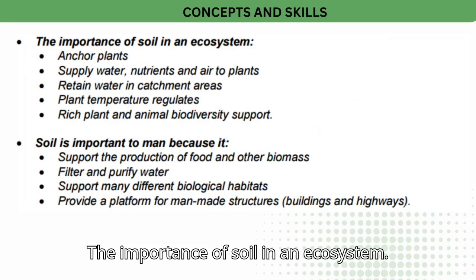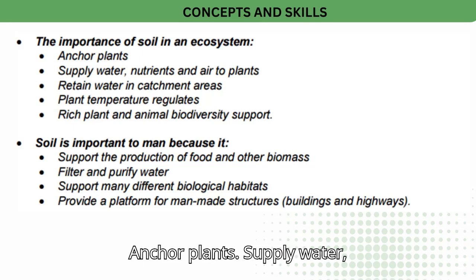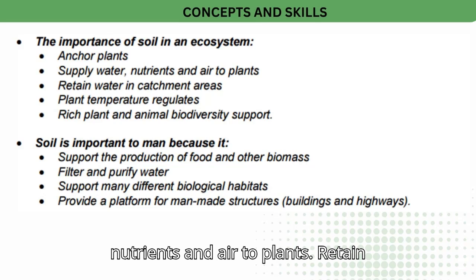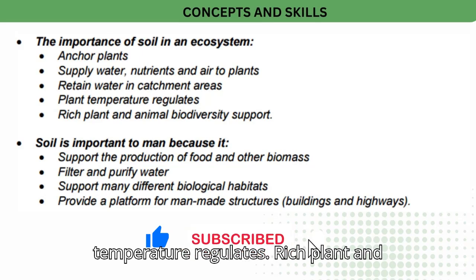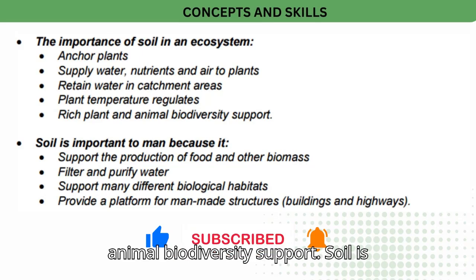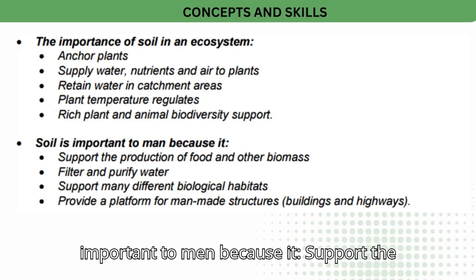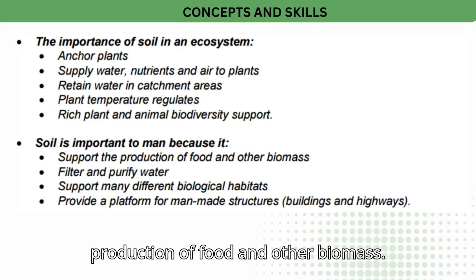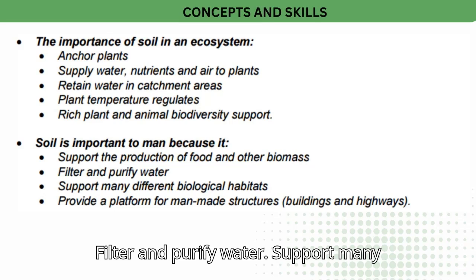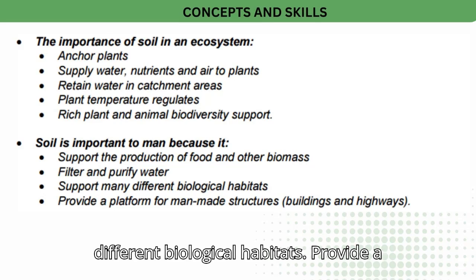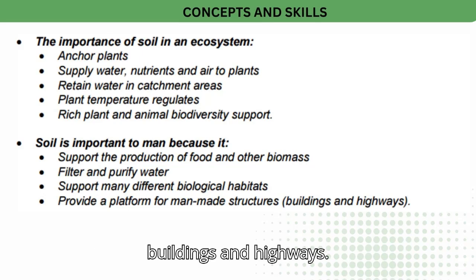The importance of soil in an ecosystem. It anchors plants. It supplies water, nutrients, and air to plants. It retains water in catchment areas. It regulates plant temperature. It supports rich plant and animal biodiversity. Soil is important to man because it supports the production of food and other biomass. It filters and purifies water, supports many different biological habitats, and provides a platform for man-made structures, buildings, and highways.